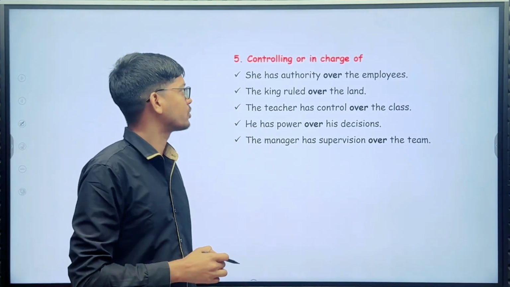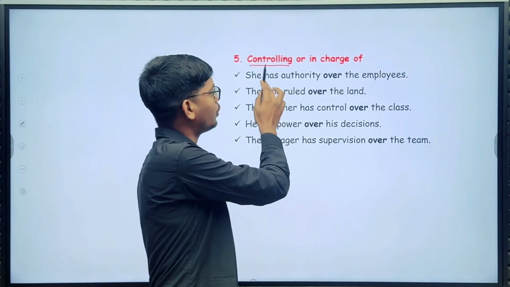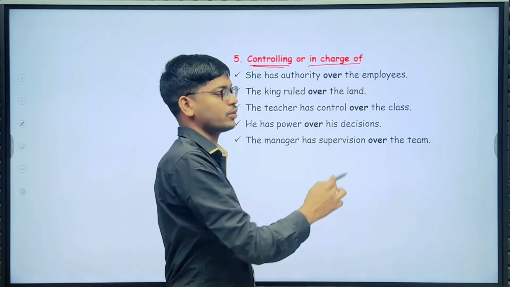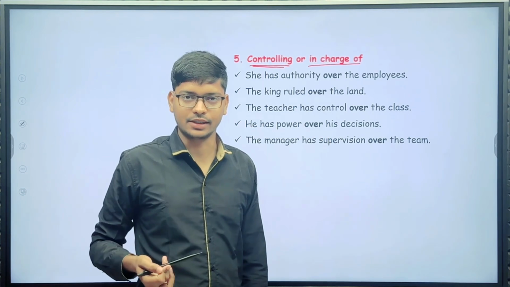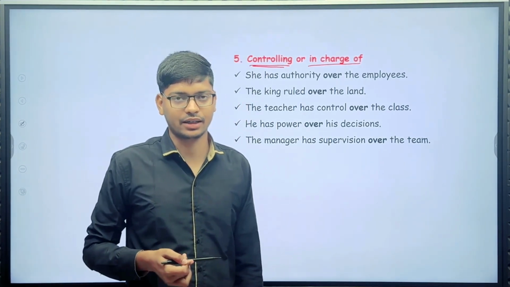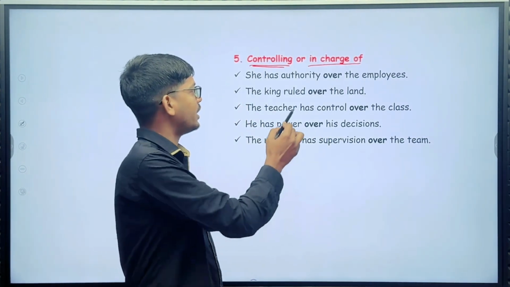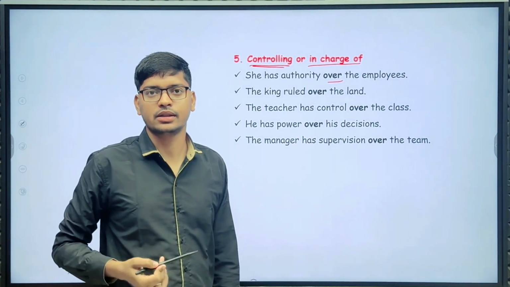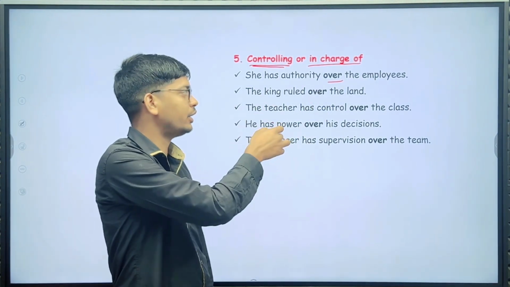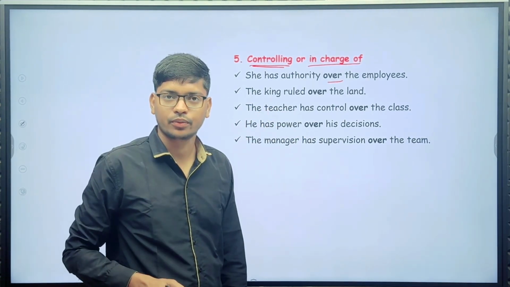The next use is controlling or being in charge of something. You can use over easily. Let's see examples. She has authority over the employees.